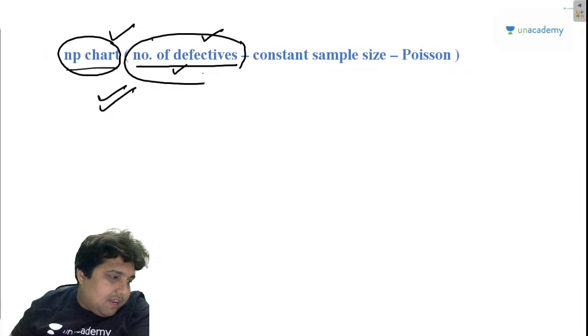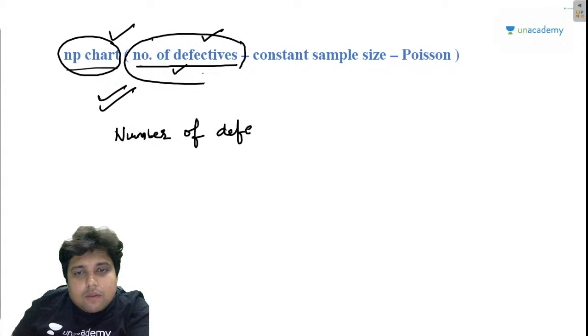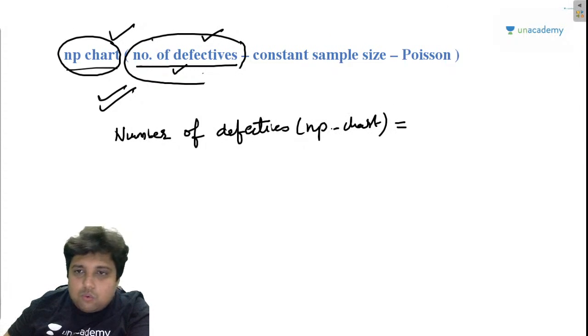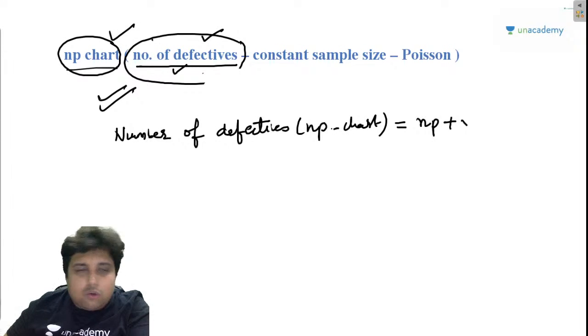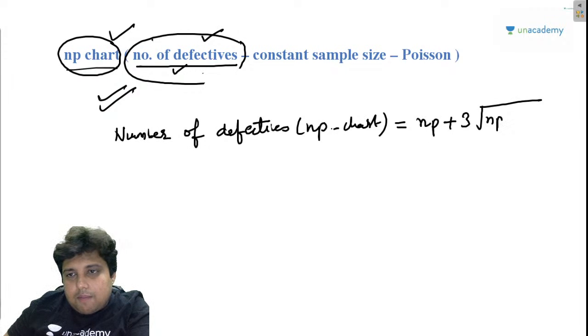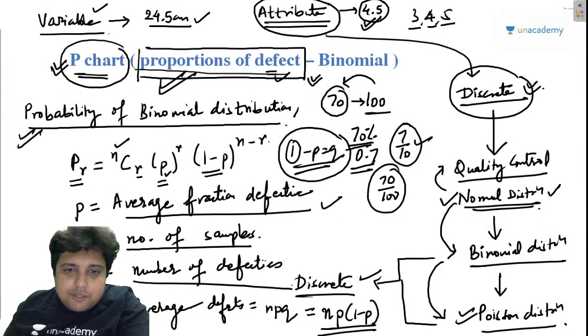In an NP chart, I will write it like this: number of defectives in the NP chart is equal to np plus three times root over np(1 - p). Okay. Now, let me just correct this.